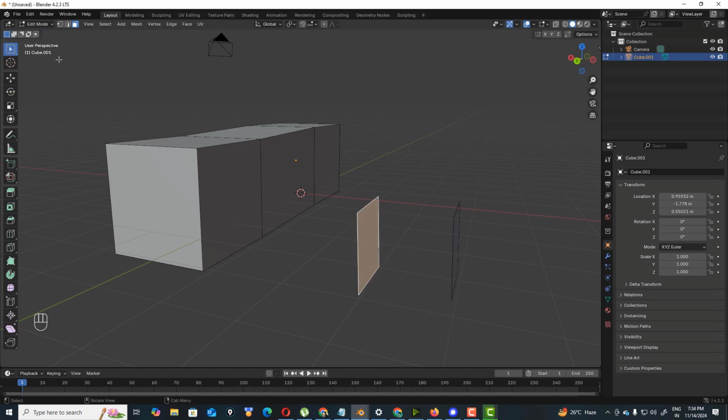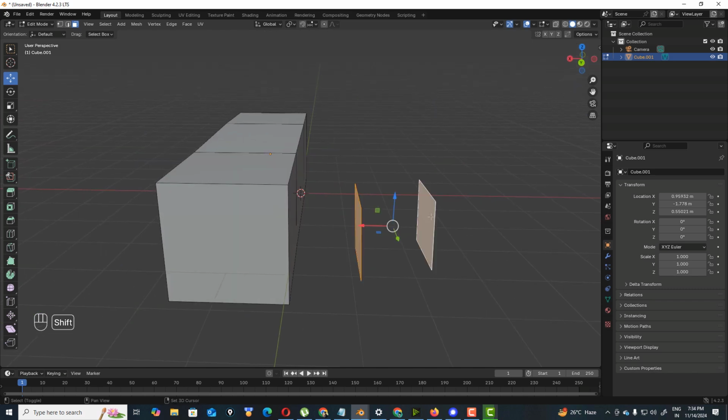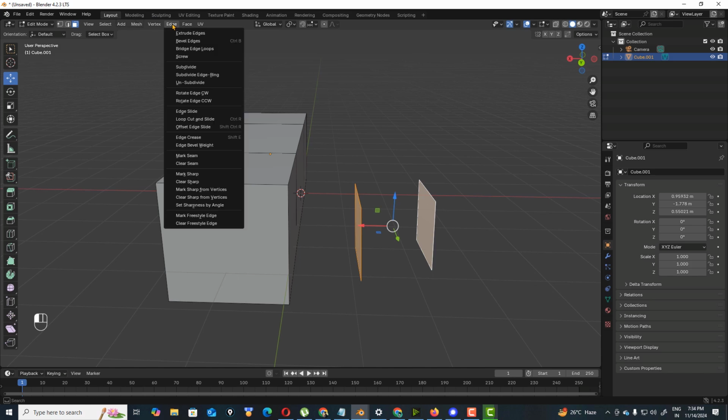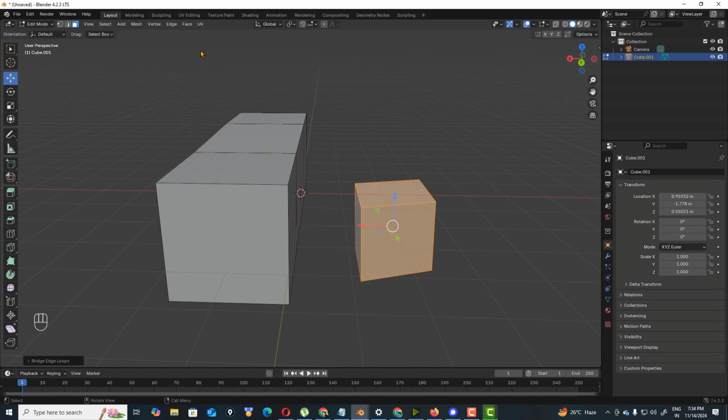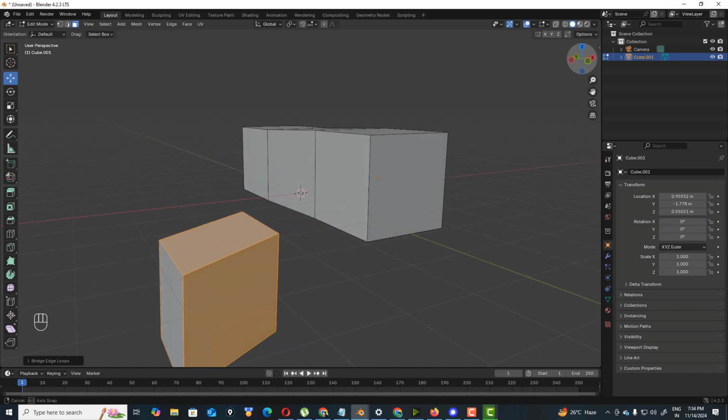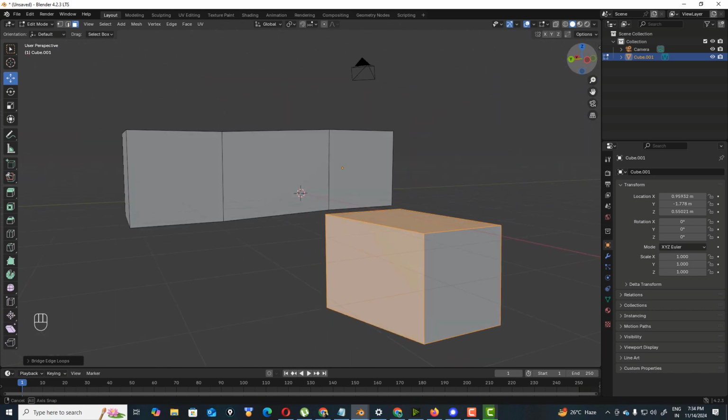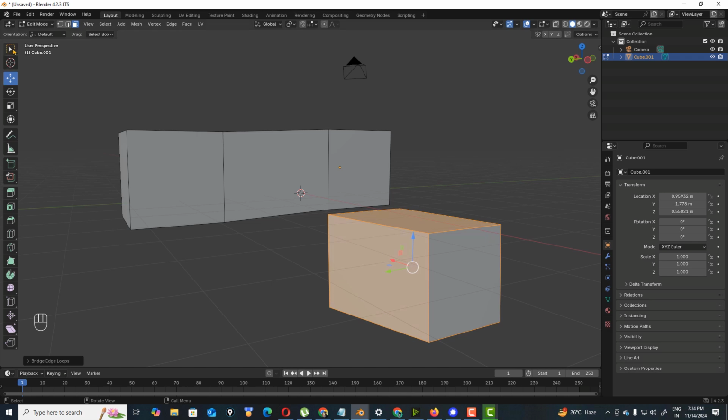Select this space, holding shift, this one too, go to edge and bridge edge loops. See, we actually bridge those two faces. Okay, I think you can understand it like this. So do research, and comment if you have any problem.